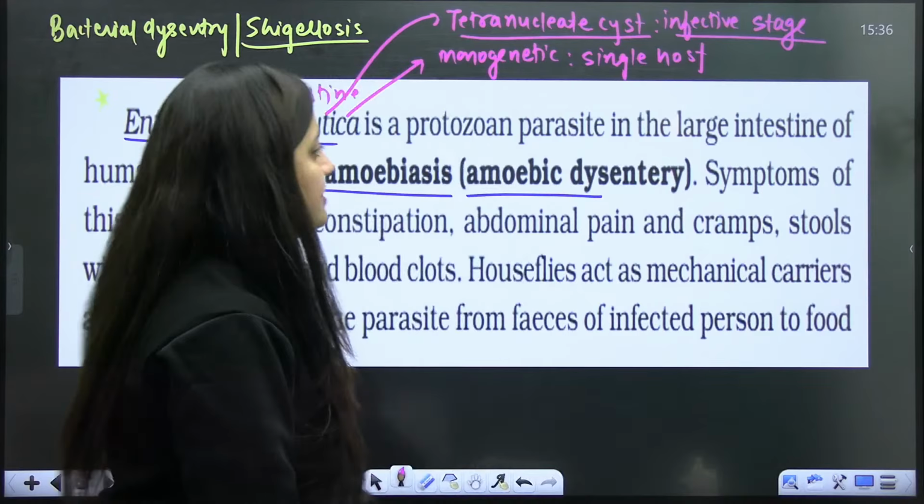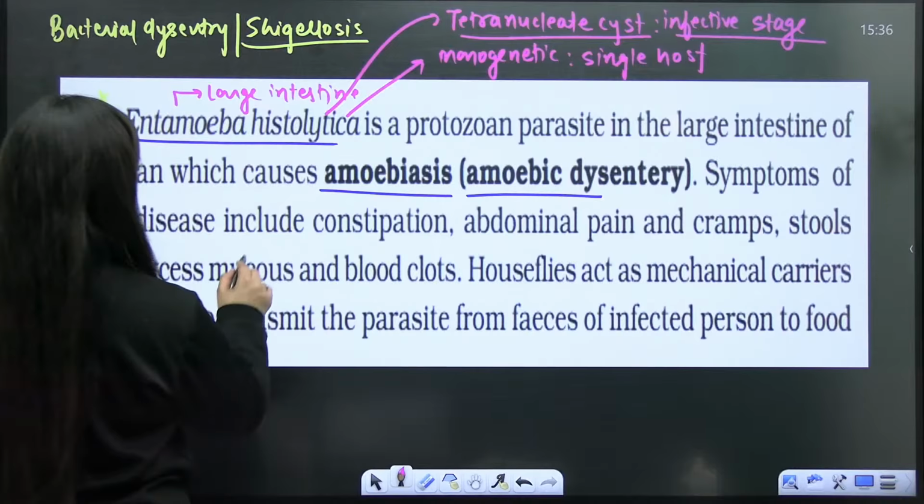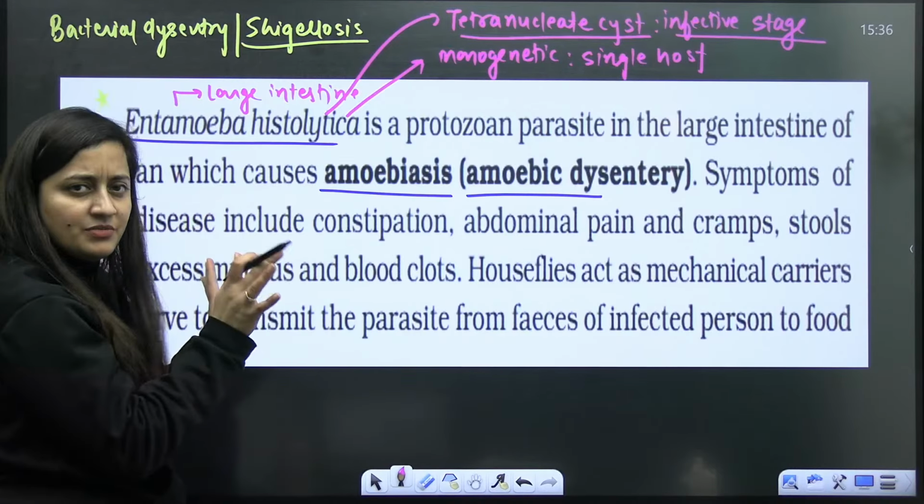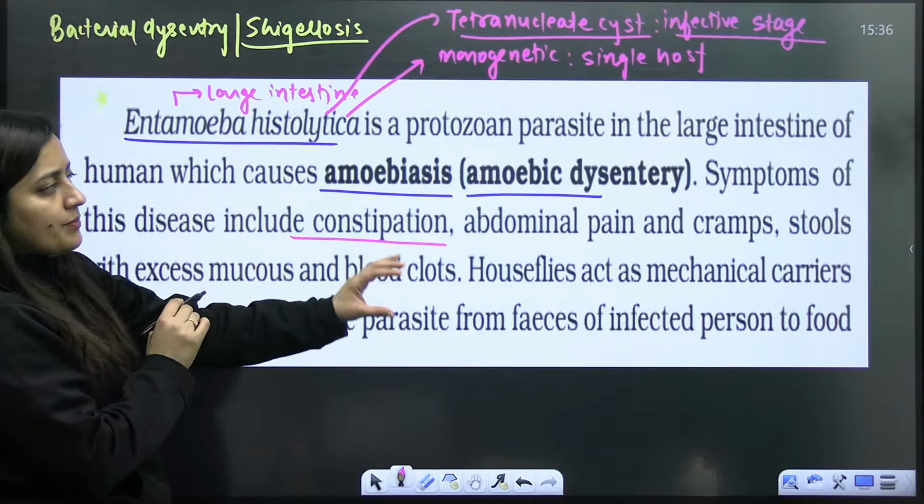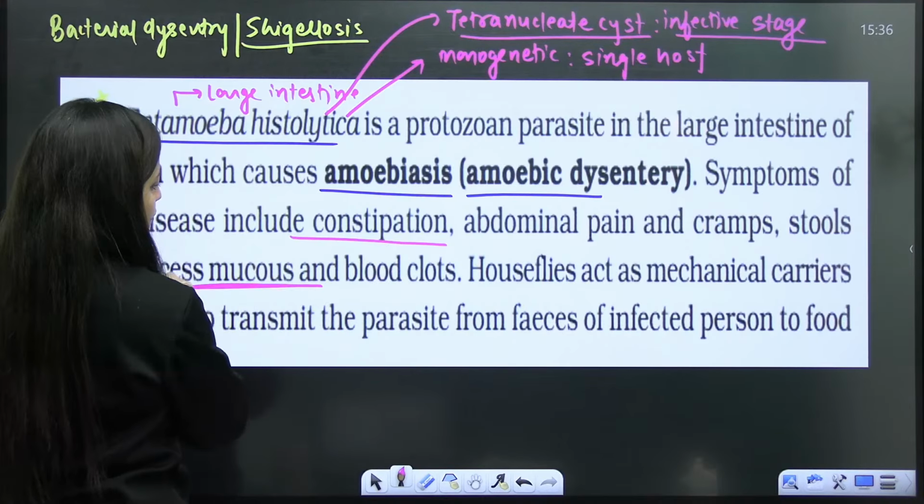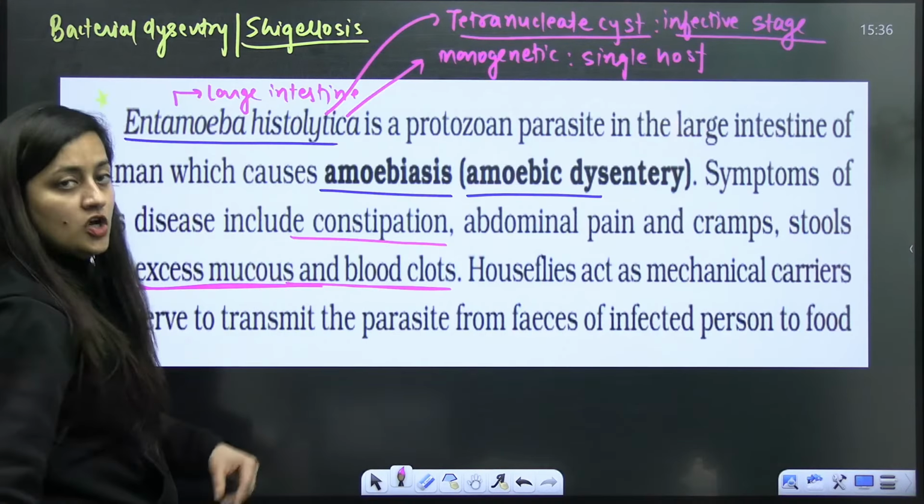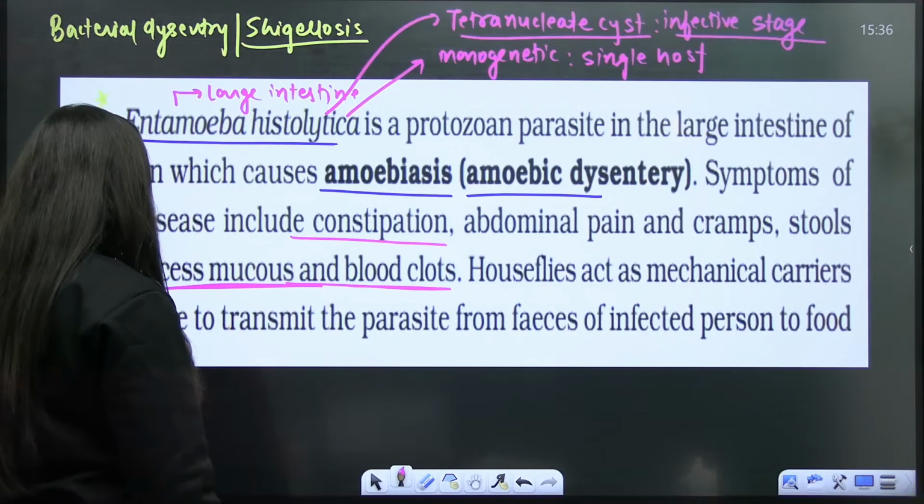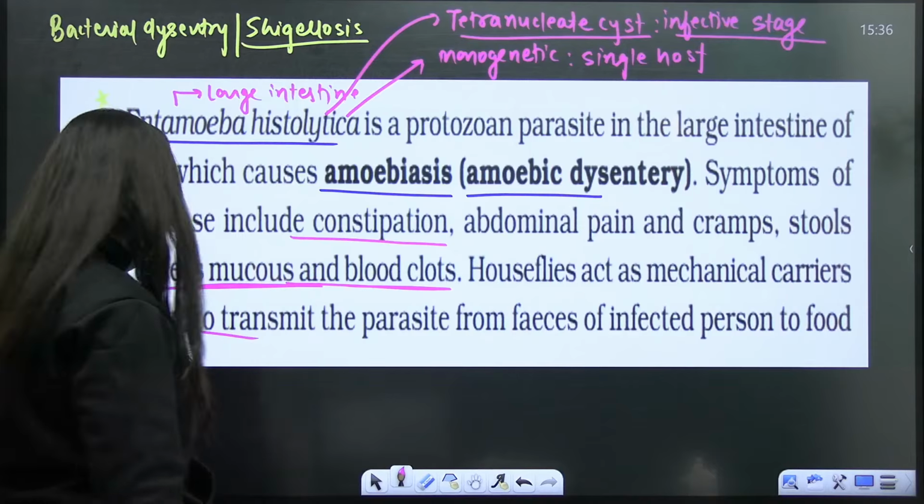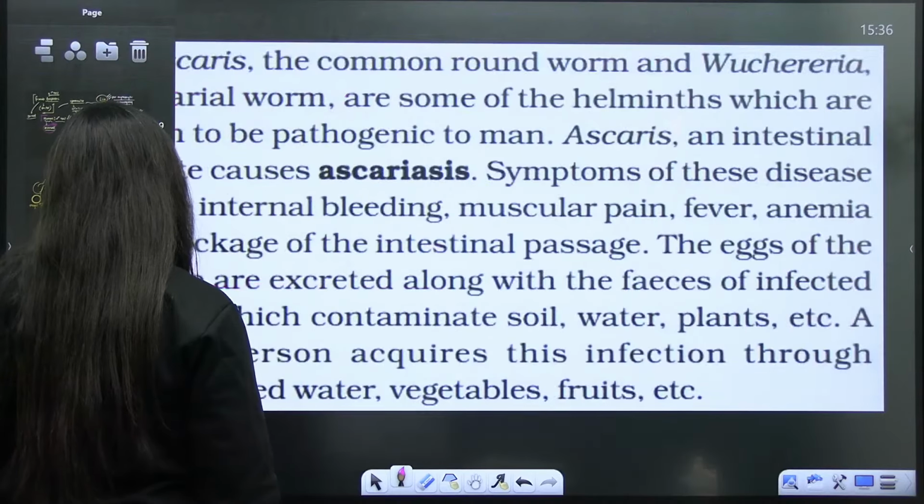So where do you see this? It is in the large intestine of the human. Because it is dysentery, the symptoms are generally the same: constipation, abdominal pain, cramps, stools with excess mucus, and blood clots. Houseflies are the mechanical carriers here. They spread the parasite.